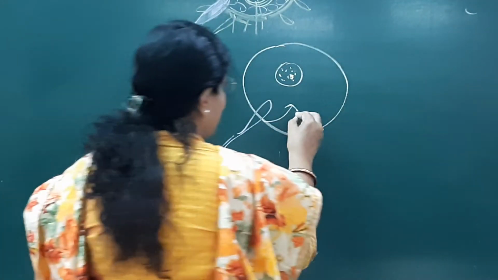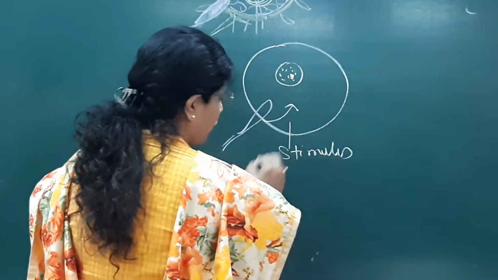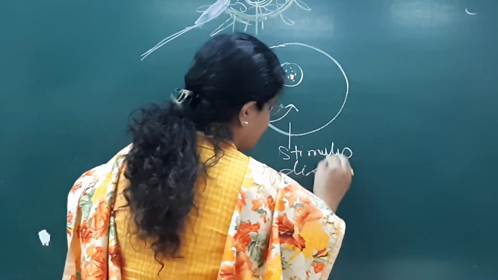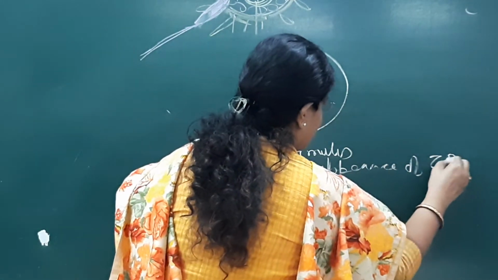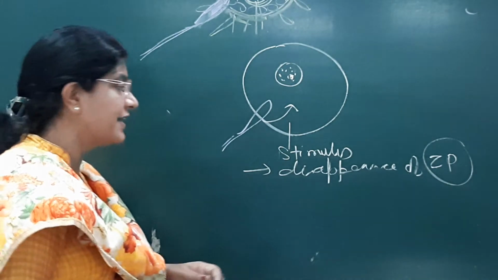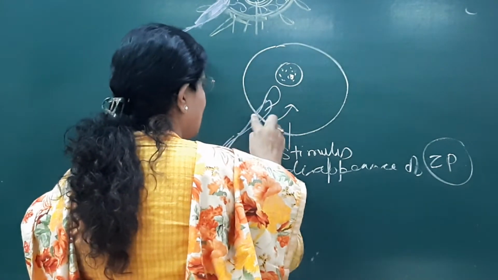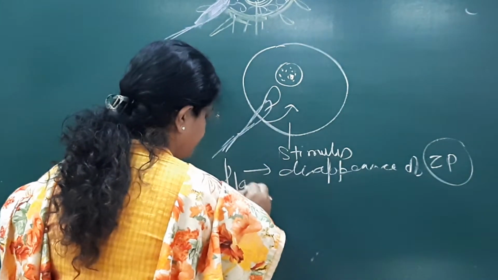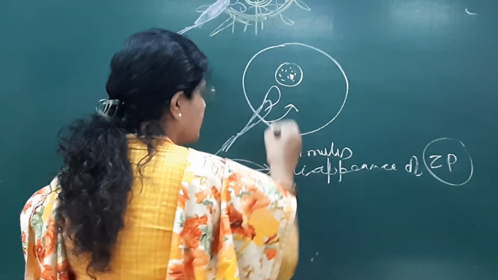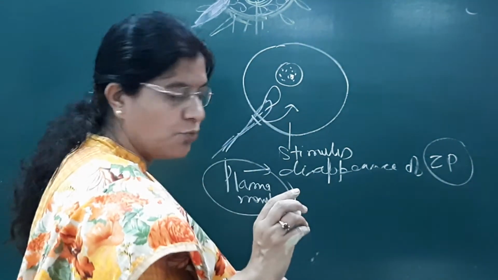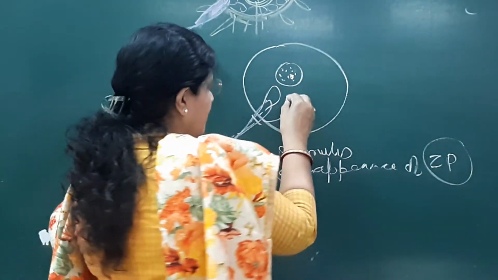The stimulus is the sperm, and the incidence is the disappearance of the zona pellucida. Then it will fully enter. It leaves its plasma membrane outside and enters. The head and the middle piece will enter, and it has come in.